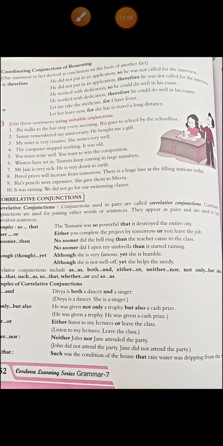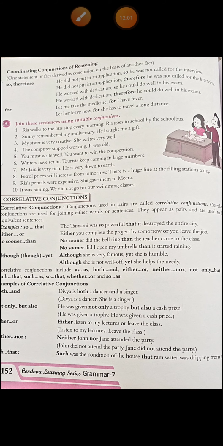Ninth, Ria's pencils were expensive. She gave them to Meera. Although Ria's pencils were expensive, she gave them to Meera. Last, it was raining. We did not go for our swimming classes. It was raining, so we did not go for our swimming classes. Alright, so this finishes our exercise A.